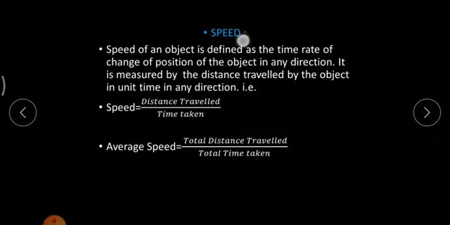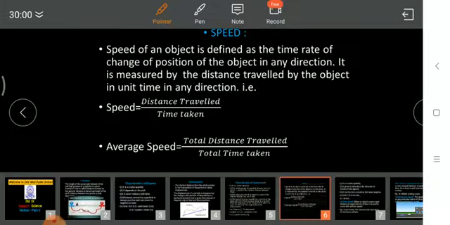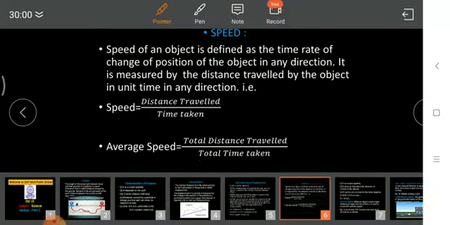Now the next quantity, that is speed. Speed of an object is simply the distance traveled by an object in a particular interval of time, or you can even say the rate of distance traveled by an object. Rate is simply with respect to time. Speed does not depend upon direction. Speed is a physical quantity that does not depend upon direction.